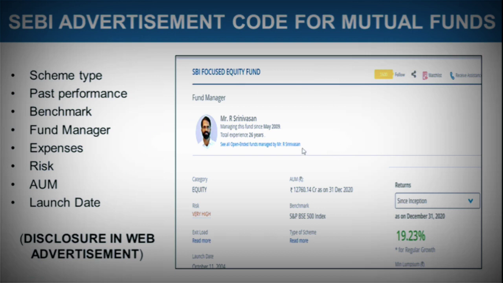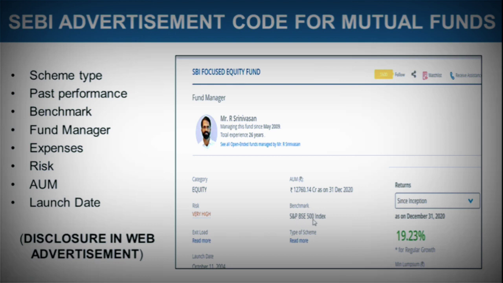This screenshot I have taken from the SBI Mutual Fund website, and this is one of the schemes, called SBI Focused Equity Fund. You can see how the fund manager name is mentioned, managing this fund since May 2009, with his total experience. Then the category of fund, it is an equity fund. Risk has been represented with red color, risk involved is very high. Then exit load, if you click on read more, you will get an idea about the exit load. Type of scheme would be mentioned if you click on the read more option.